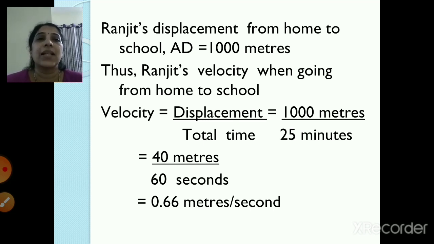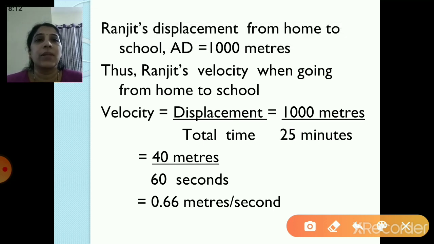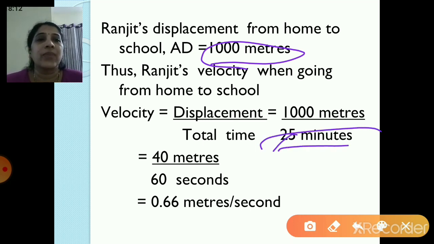So thus Ranjit's velocity when going from home to school. So velocity is equal to displacement upon total time. So what was the displacement? That is AD, that is 1000 meters. So this is 1000 meters and the total time was 25 minutes. So what I have done? 25 ones are 25, 25 40s are 1000. So you get 40 meters upon 1 minute.